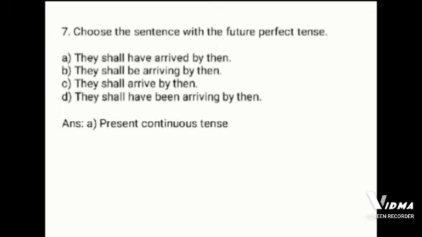Next example, choose the sentence with the future perfect tense. The options are: they shall have arrived by then, they shall be arriving by then, they shall arrive by then, they shall have been arriving by then. The correct option is answer A.